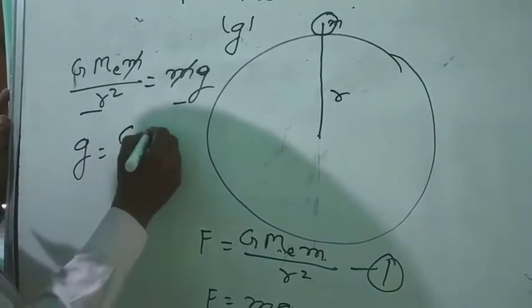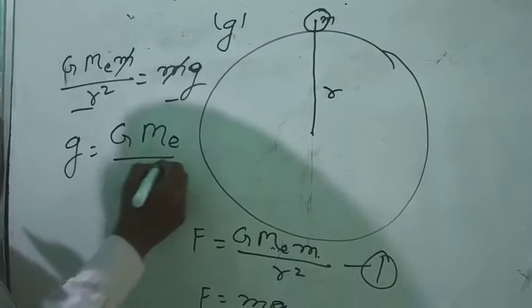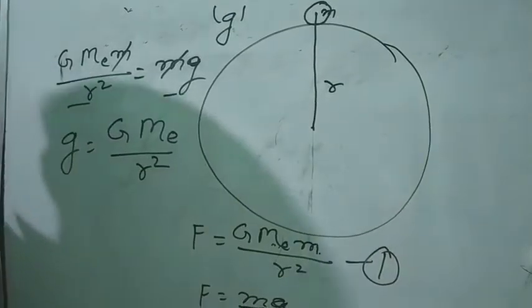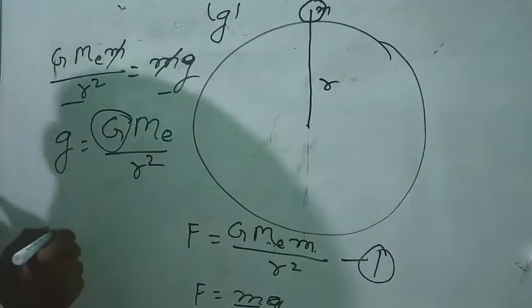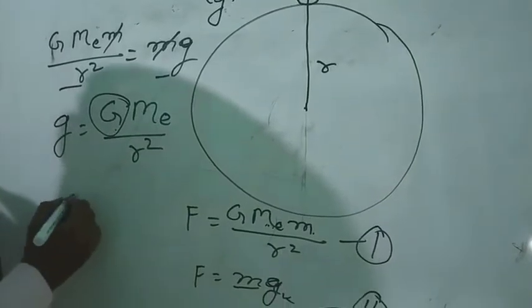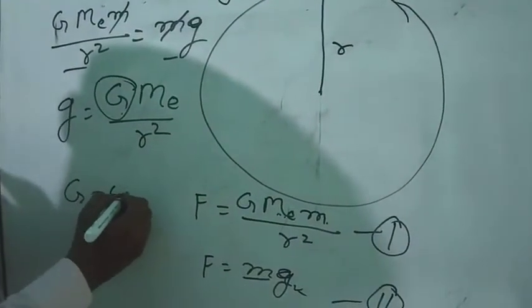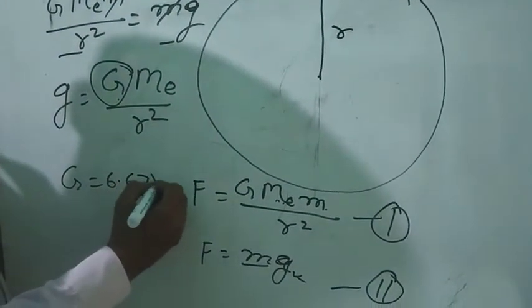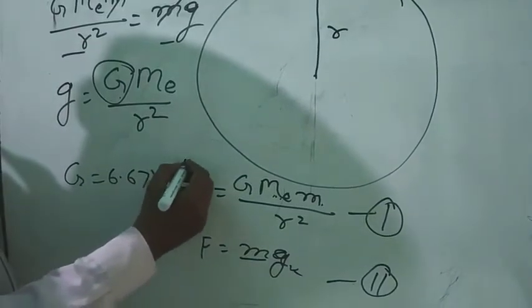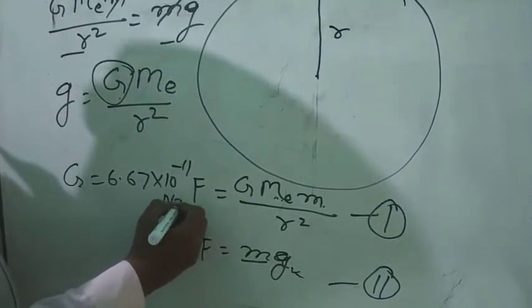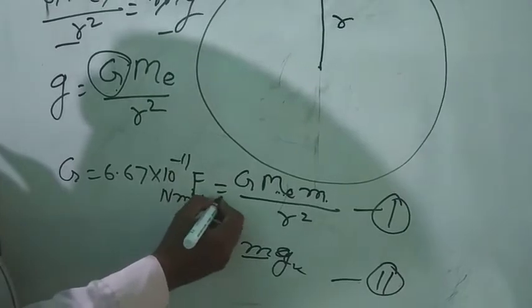g = G M_E / r², where G is the gravitational constant and the value of G is 6.67 × 10^-11 N m² per kg².